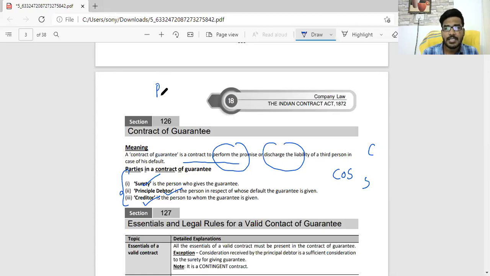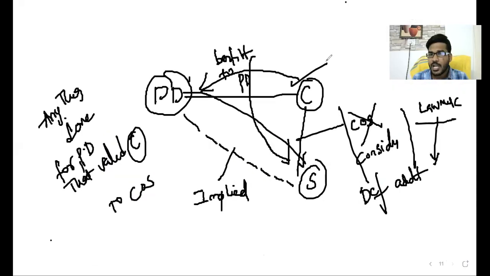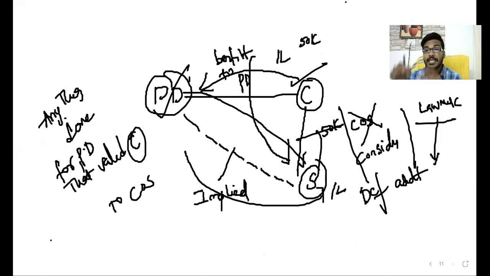Another important point, sir. The principal debtor is liable for 1 lakh rupees. So listen. The principal debtor is liable to pay money to the creditor or not? The surety is liable for how much amount, sir? 1 lakh rupees only. If the principal debtor is liable for 50,000 rupees, the surety is liable for 50,000 rupees. To the extent the principal debtor is liable, to that extent only the surety is liable. Such liability is called coextensive liability.